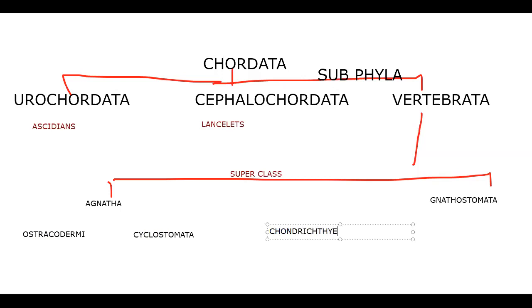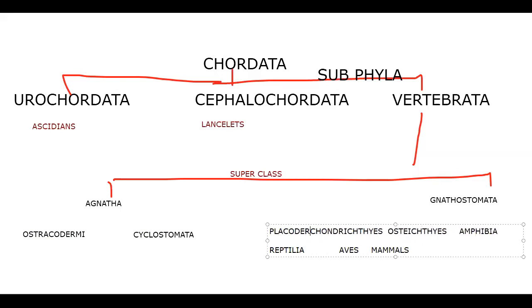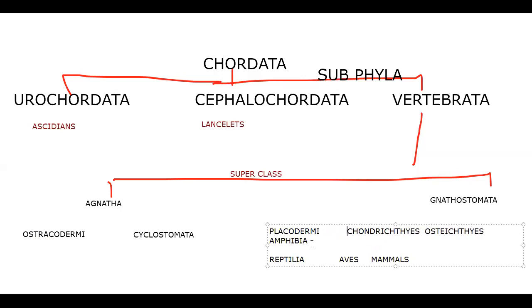Chondrichthyes, Osteichthyes, Amphibia, Reptilia, Aves, and Mammals. If you consider the extinct ones, we can take Placodermi also: Placodermi, Chondrichthyes, Osteichthyes, Amphibia, Reptilia, Aves, and Mammals.